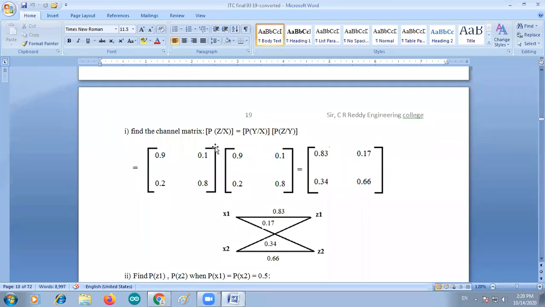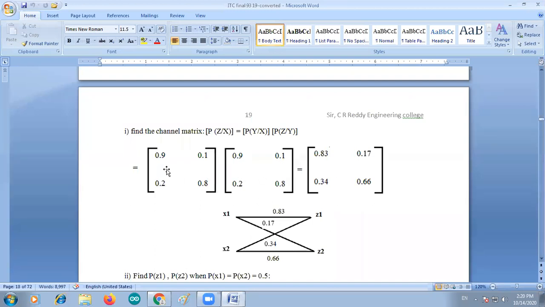Now it is P of Z by X, whereas earlier it was P of Y by X. Z by X means P of Y by X into P of Z by Y. Now the Y gets cancelled, and P of Z by X remains. So that is the overall channel matrix. Now use simple matrix multiplication here.